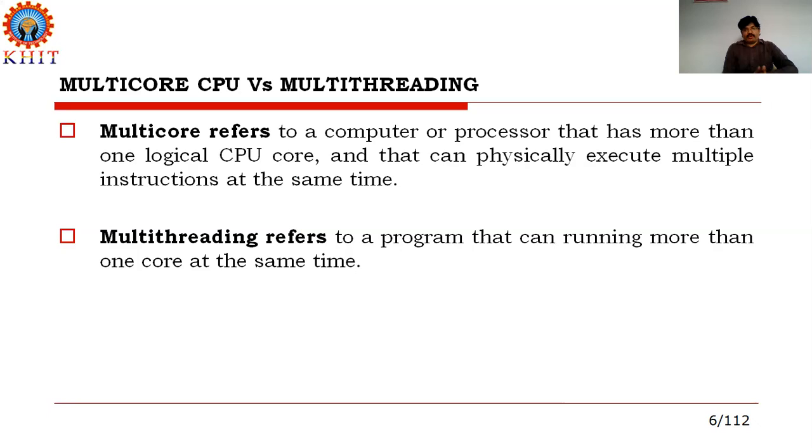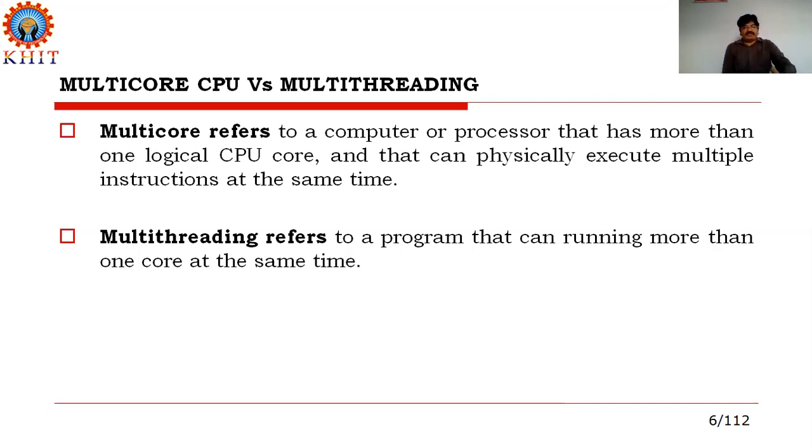And what is multi-core? Multi-core is a computer that has more than one CPU core and physically executes multiple instructions at the same time. We have seen multi-core machines and dual-core machines, which nowadays are successfully replacing older ones in the market.